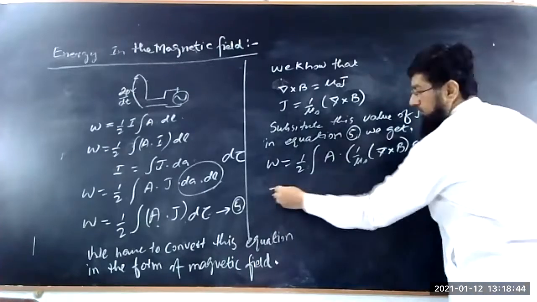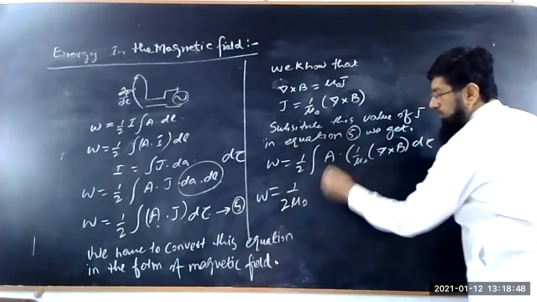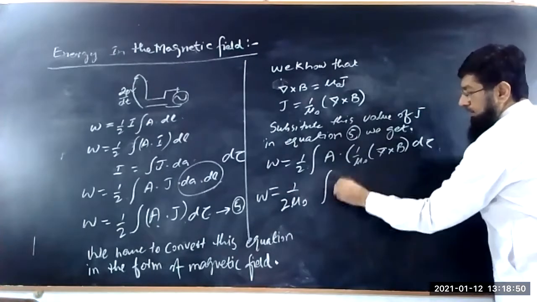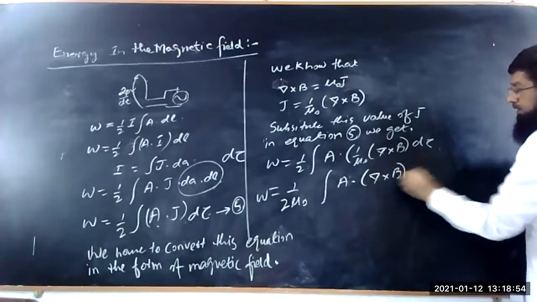So this can be rewritten as 1 upon 2 mu naught into integral of A dot curl of B into d tau.